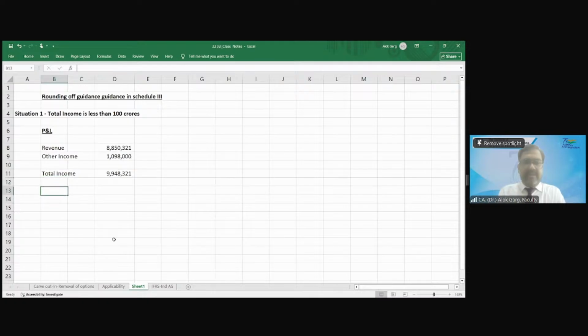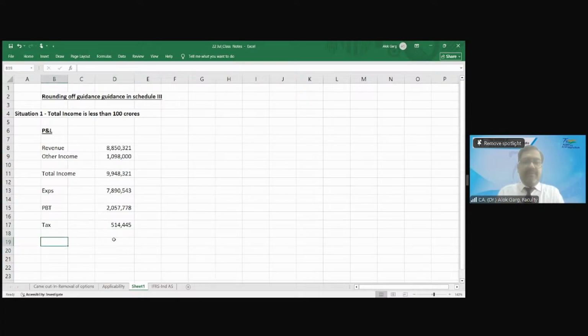And let's say there are expenses. Expenses are, for example, 78,90,543. Okay. This is your PBT. PBT is this minus this. Then your tax expense, let's say 25% of this.